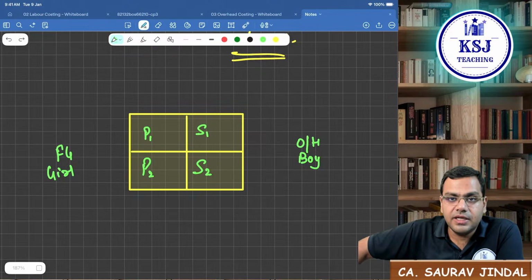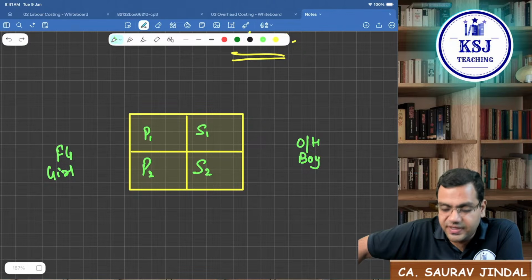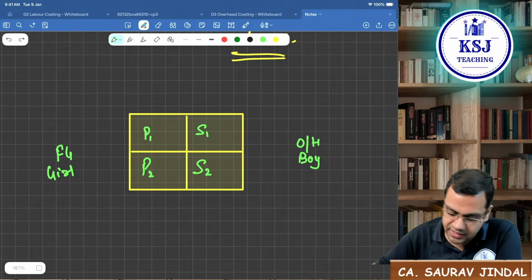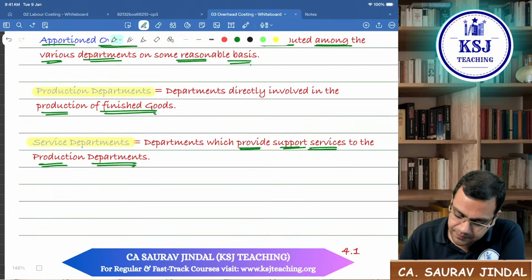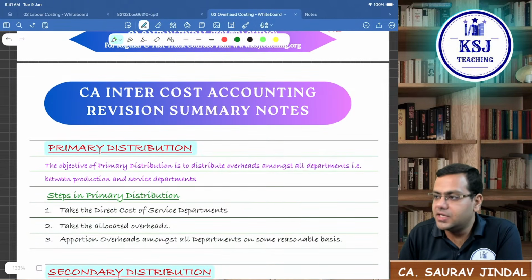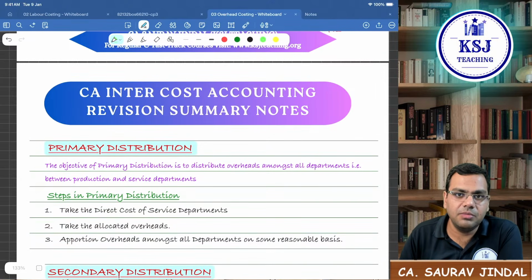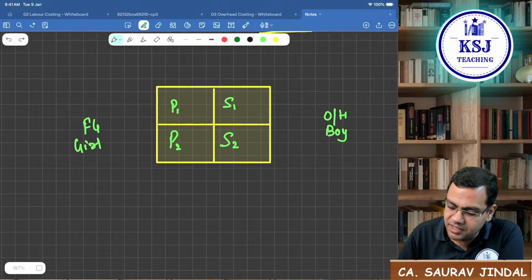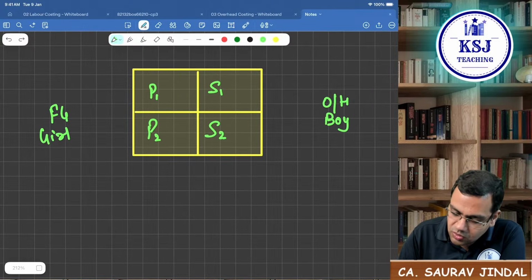So next, now to identify these overheads in the finished goods, there are 3 steps that we have to take, right? What are those 3 steps? The first one is called primary distribution. The second one is called secondary distribution. The third one is called absorption. So in the diagram, if I want to tell you, what will I say?